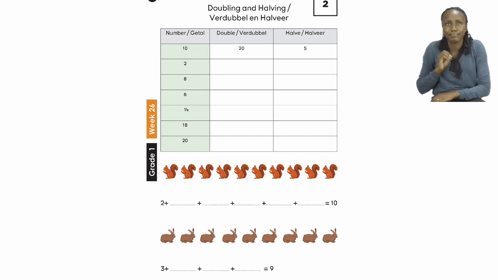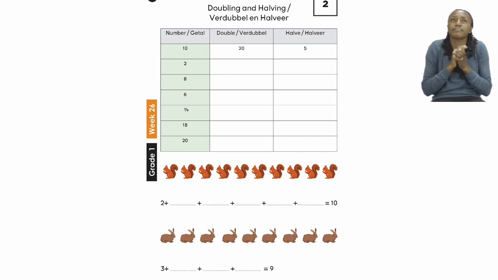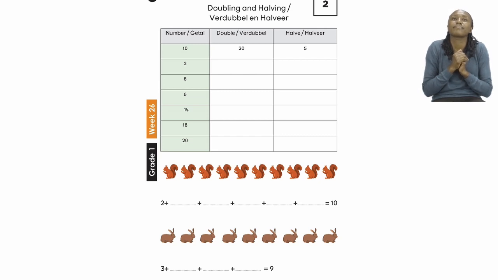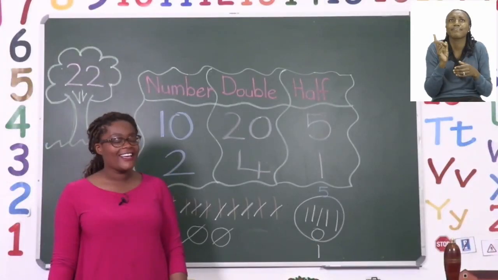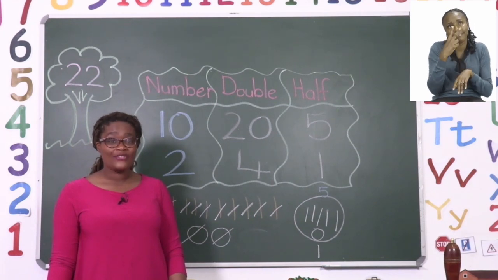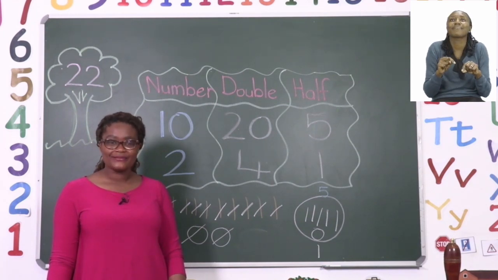So, I want you to group the 2 squirrels you can see standing next to each other, the first ones, and you circle them. Well done. Then you do the same for the others. When you are done, you count all your squirrels and then you find out that the answer is definitely 10. Take your time, boys and girls, and I'll see you when you're done after the advert break.